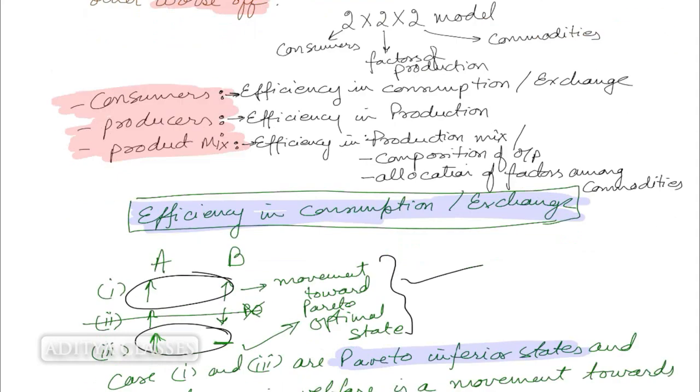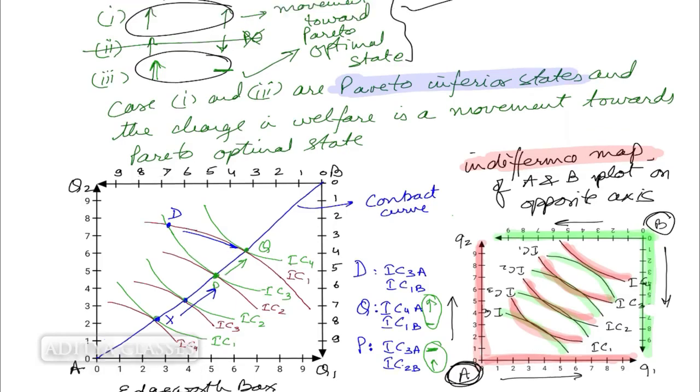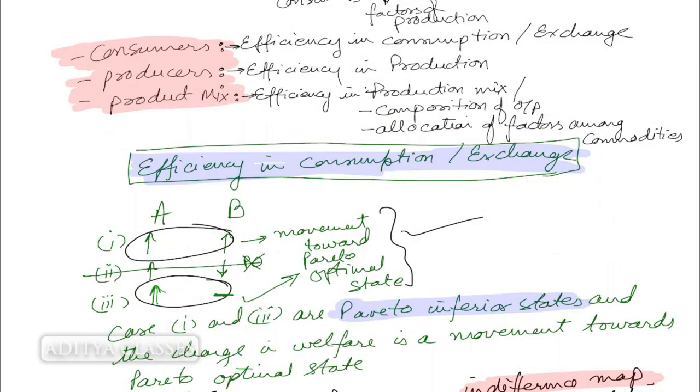Now if you have any doubt about how these curves came, then I'll provide a link in the description box where you can see how these indifference curves are made. What is the meaning of an indifference curve? What is this indifference map? How does this come up? You can check it in that video. Now this was our first case, efficiency in consumption of exchange.